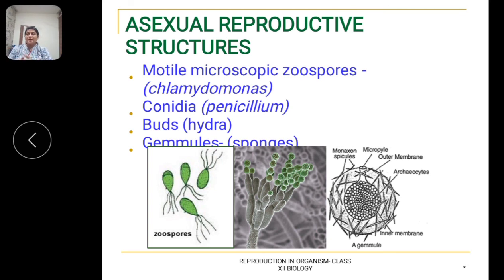That means the parental body divides into small fragments, and each piece grows into a new individual. This process is observed in Hydra, planaria, and sea stars.